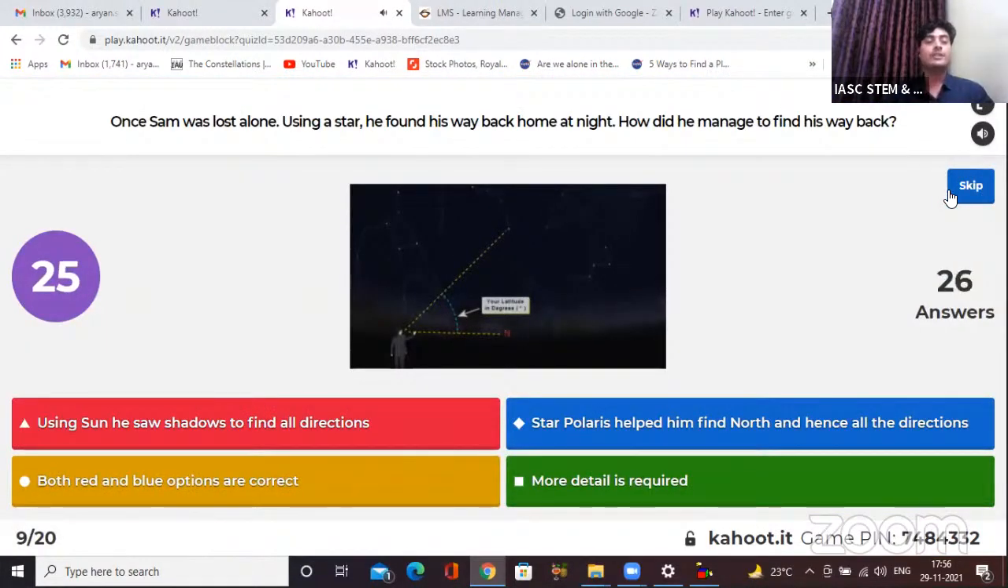Option red, using sun, he saw shadows to find all directions. Option blue, star Polaris helped him find north and hence all the directions. Option yellow, both red and blue options are correct. Option green, more detail is required. Let's see who gets it correct.